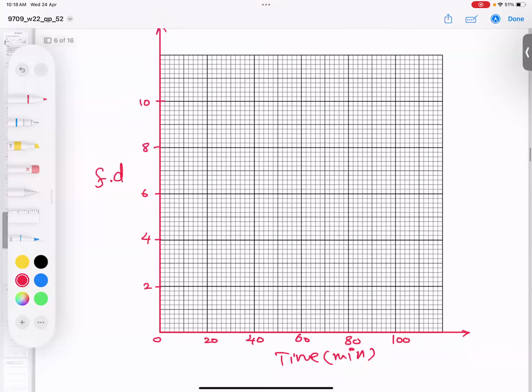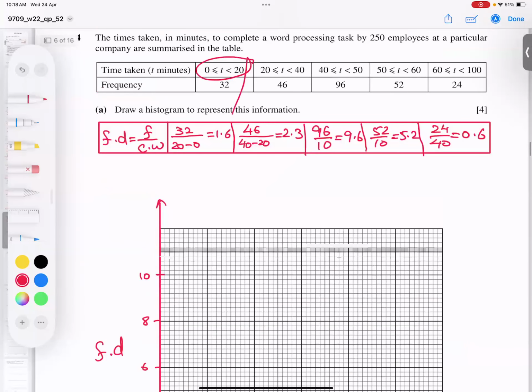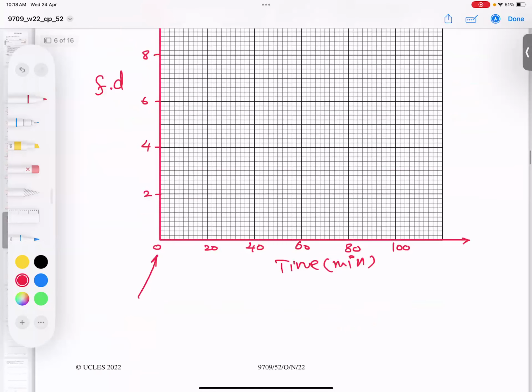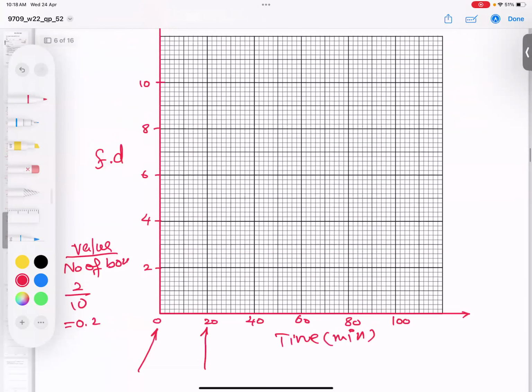So students, let's start. Number 1, starting from 0, ending 20, height 1.6. What is 1.6? If 2 is here, we have a formula. The formula is value divided by number of boxes. So 2 divided by how many boxes? 10. It means I'm getting 0.2, so one box is 0.2 along the y-axis.